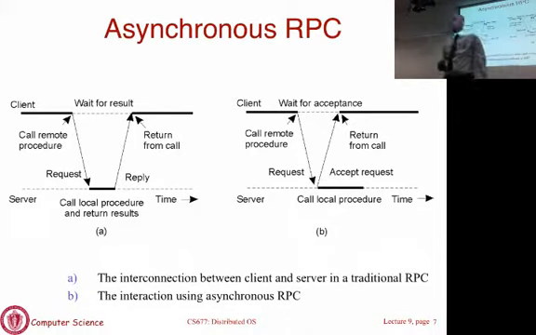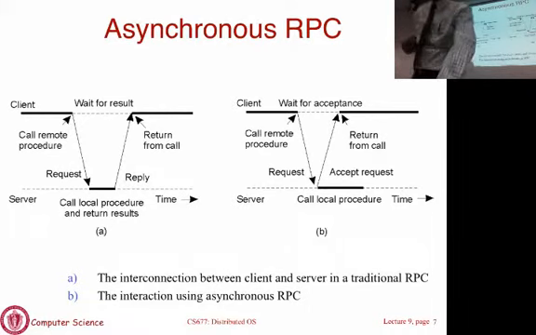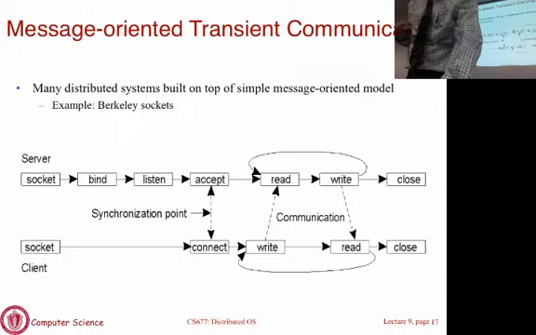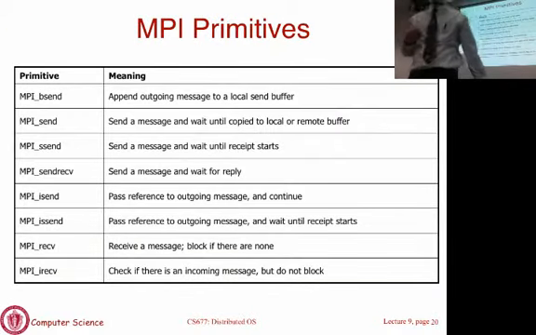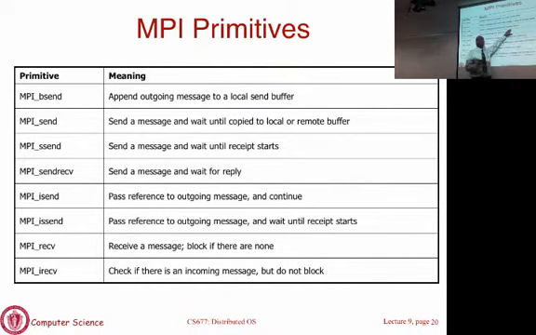Your MPI library will send an acknowledgement. So send receive is basically the same as RPCs; the semantics are the same as RPCs, where I block until the reply is received. Here I am only sending a message and I'm going to block until it has been received at the server, not that it has been processed by the server. It has been received. Here you are waiting until it's processed and the reply has been generated.